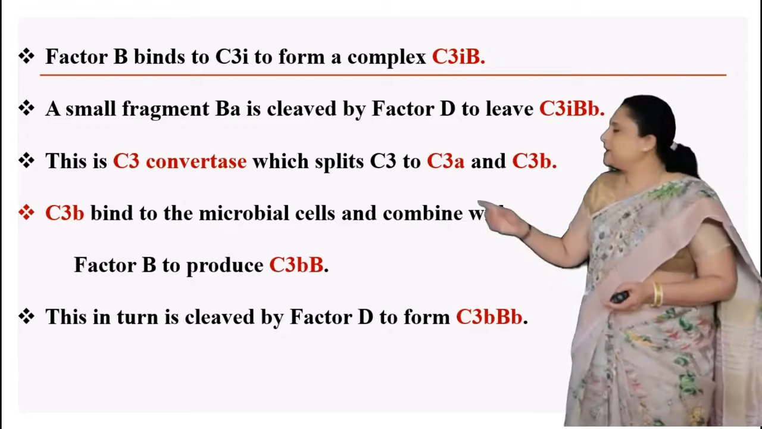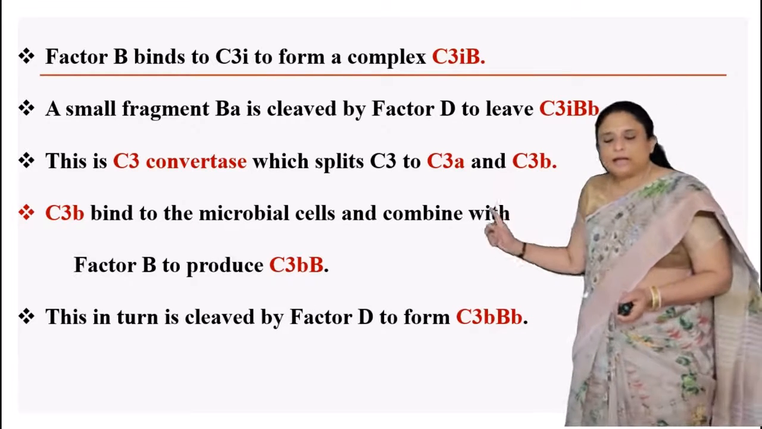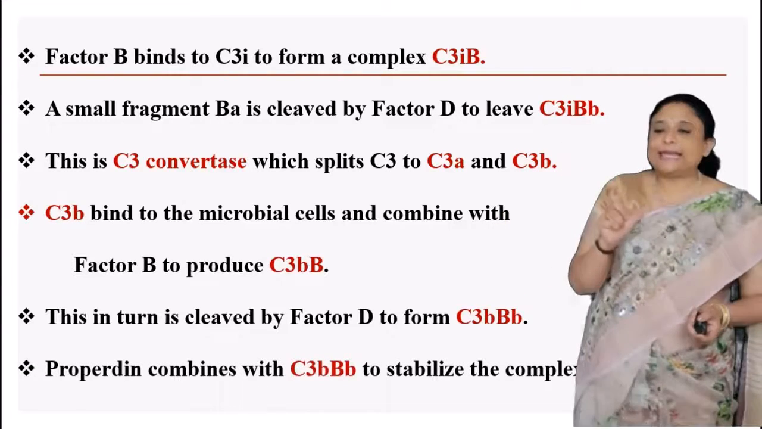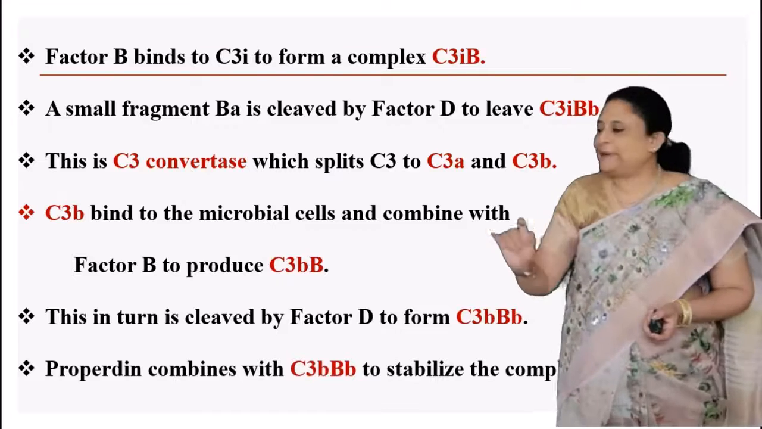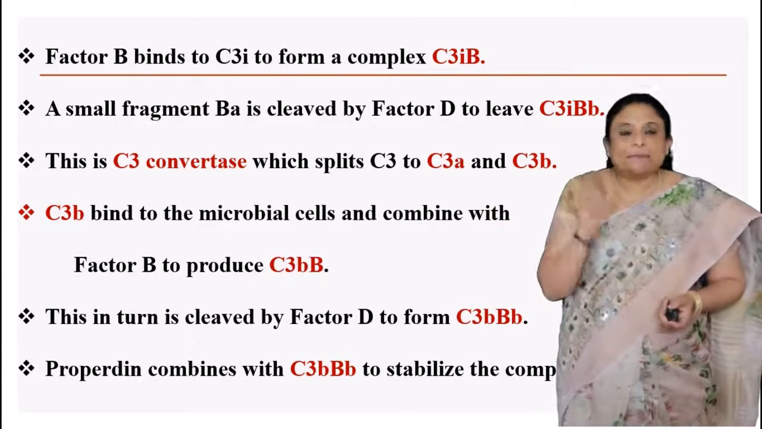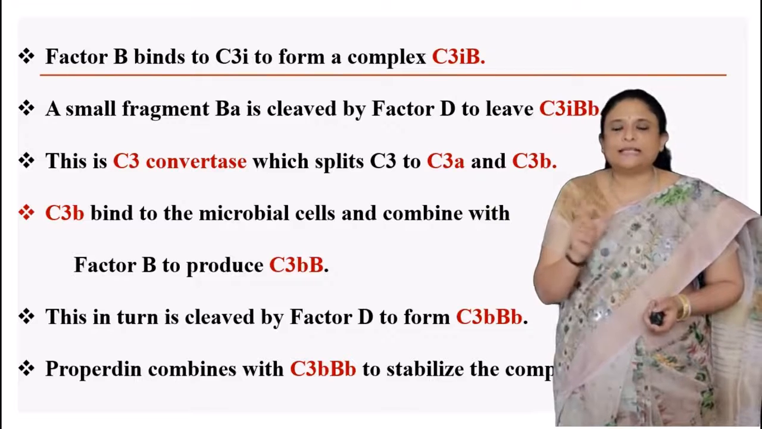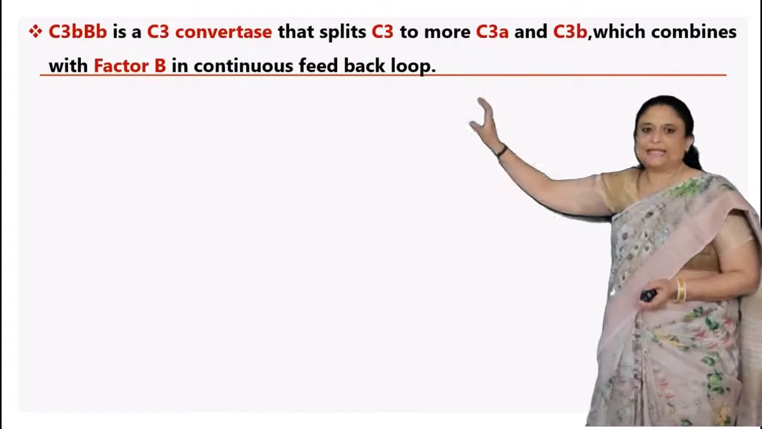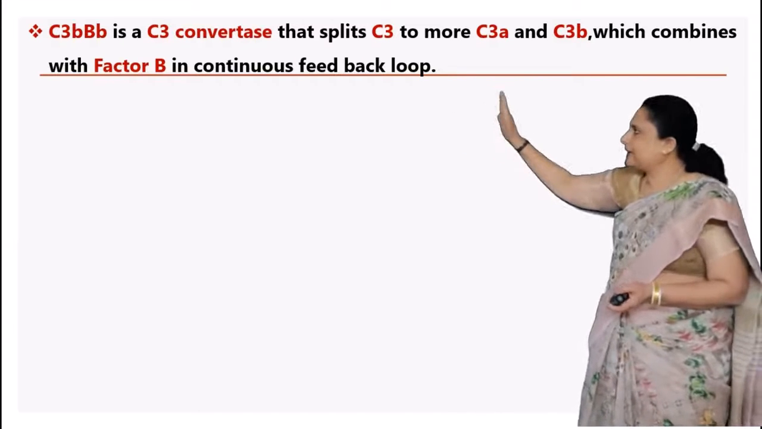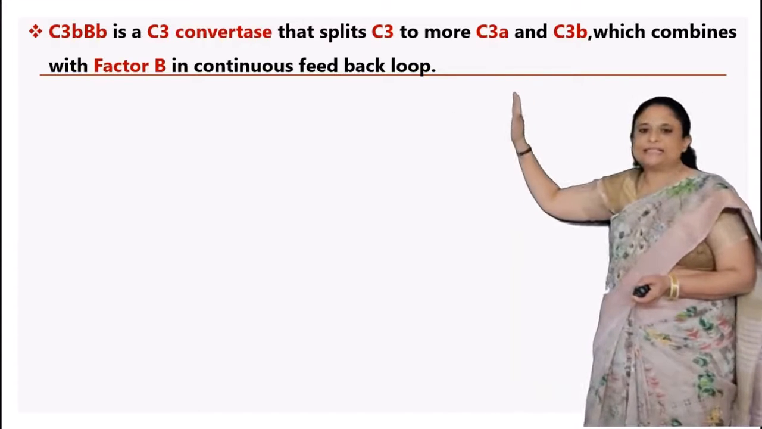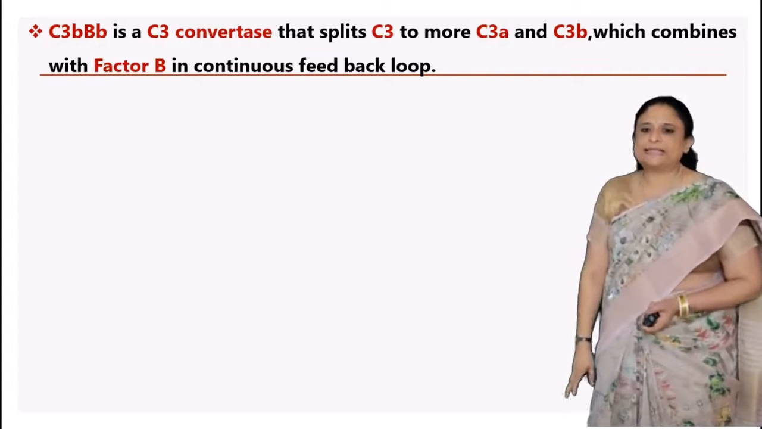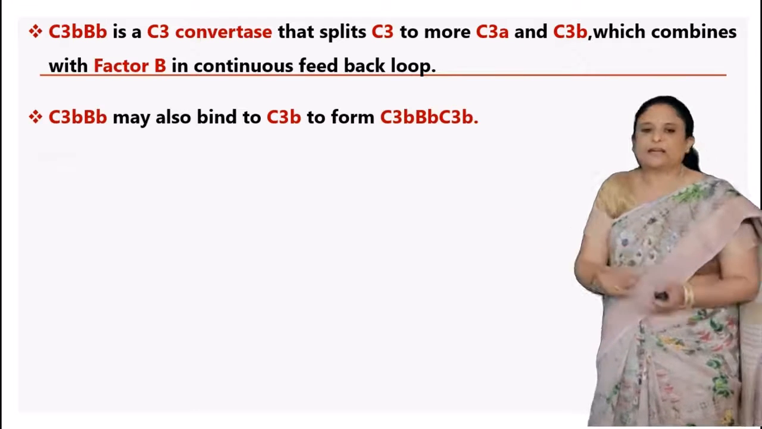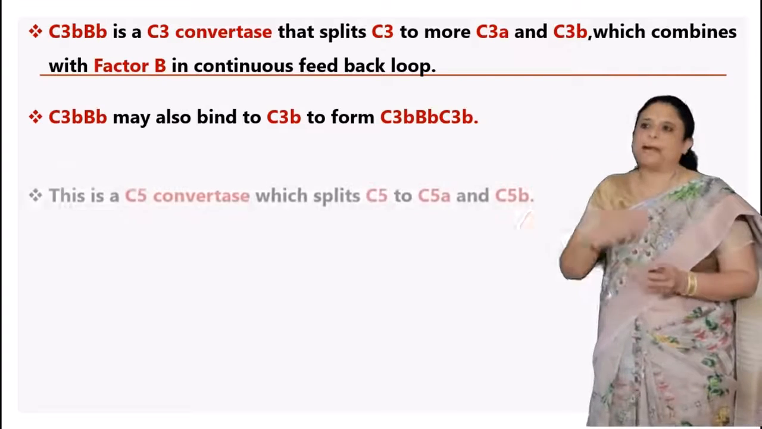Factor B to form C3b, capital B and small b. Now this C3b, capital B and small b, is stabilized by properdin, and this is the one which stabilizes the complex. Now this complex, that is C3b, capital B and small b, is a C3 convertase that splits C3 to more C3a and C3b, which combine with factor B in a continuous feedback loop.